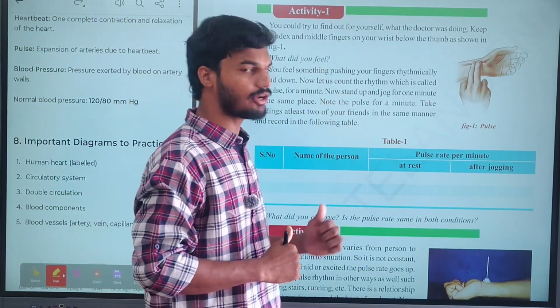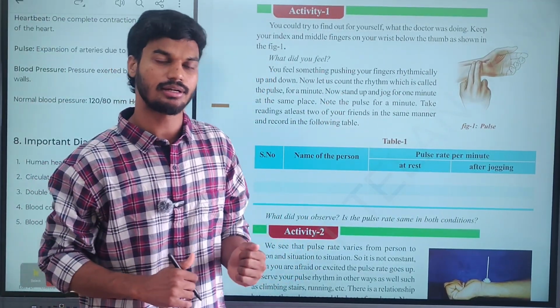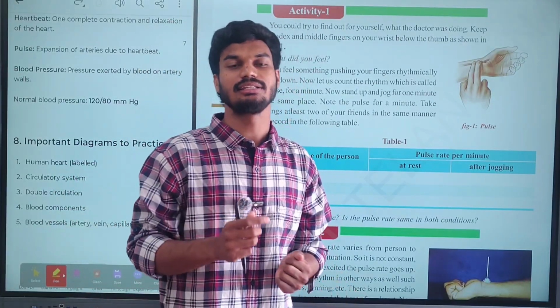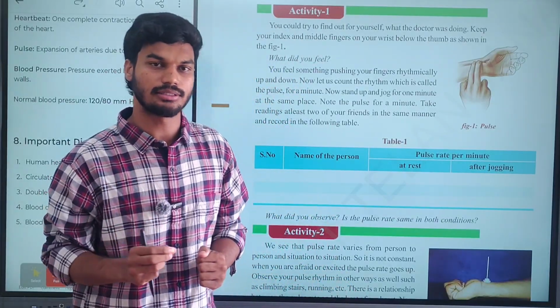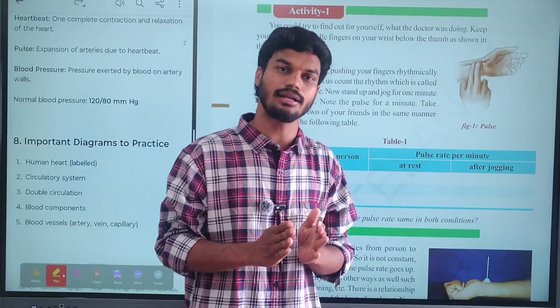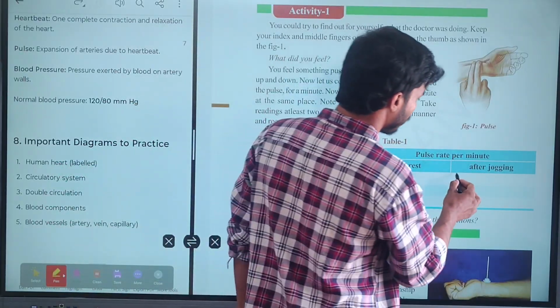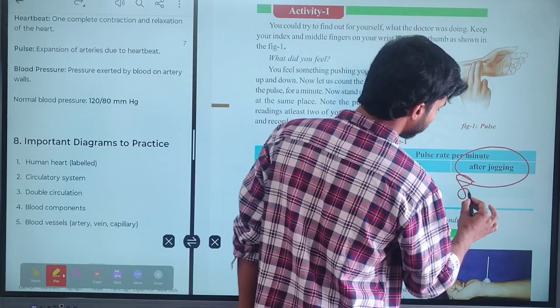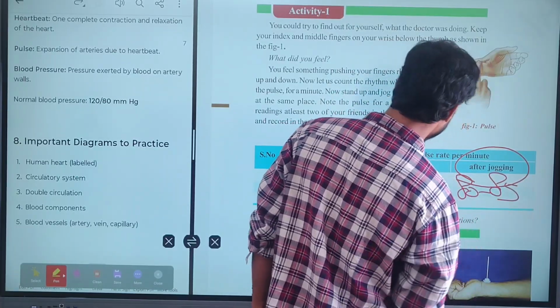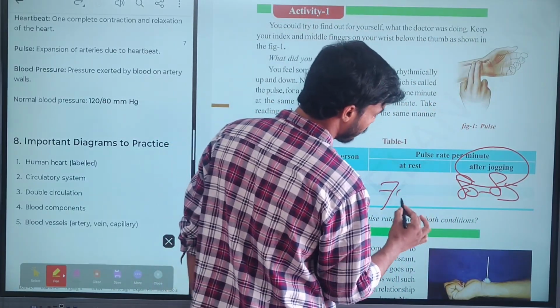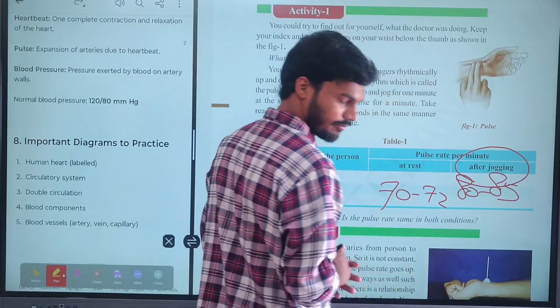From activity 1, we find that the pulse rate can differ. The pulse rate per minute will be different according to different situations. For example, after jogging the pulse rate will be around 85 to 90, and at rest it will be 70 to 75.